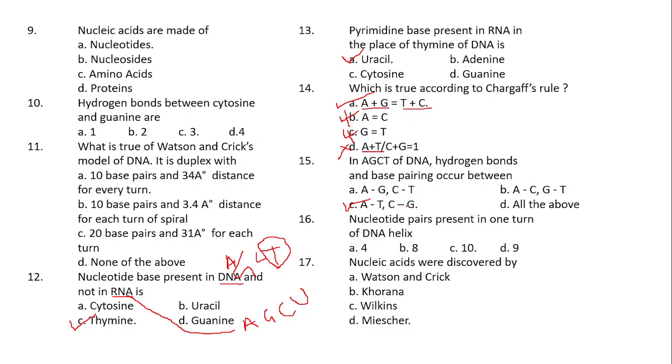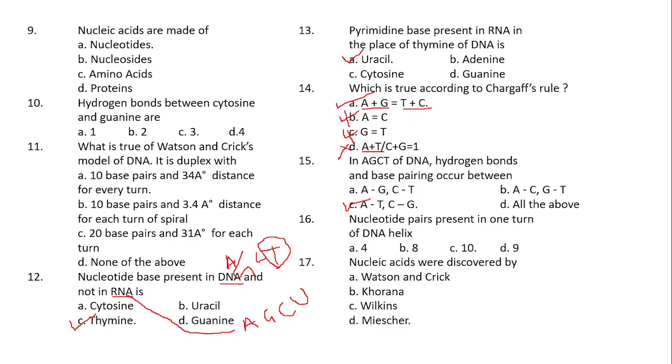So here pairing will always take place between adenosine and thymine, or else thymine and adenosine, or vice versa. At the same time, guanosine and cytosine and vice versa. So option C will be the correct answer here.